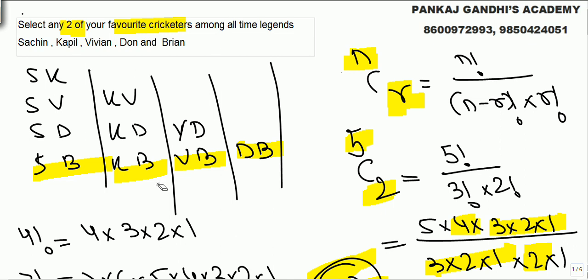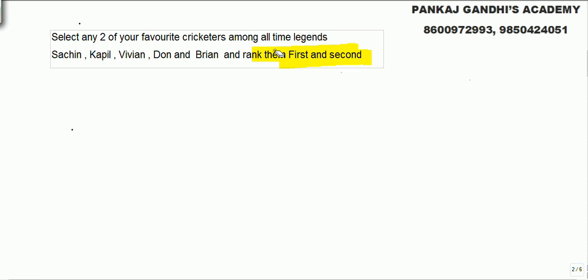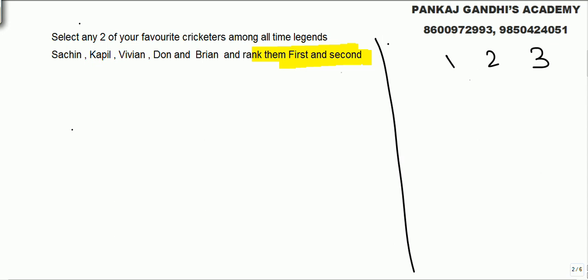Just selection is combination. If selection and arrangement is there, technically it's called permutation. Forget about all these technical names. Let's say I have got 3 persons and 3 chairs and I need to arrange them. Or let's say I selected 3 of them and I have to arrange them 1, 2, 3. Let's say I selected Kapil, Vivian and Don, the legendary Don Bradman. All these are legends, but forget about them.